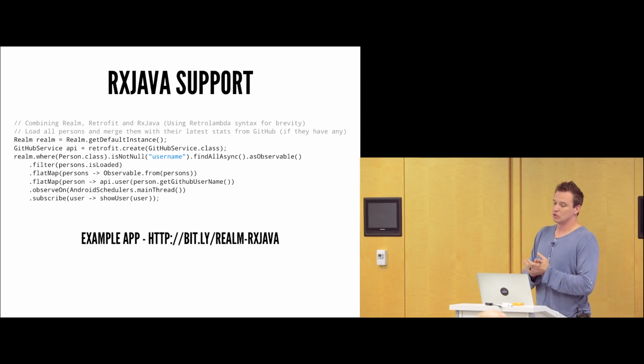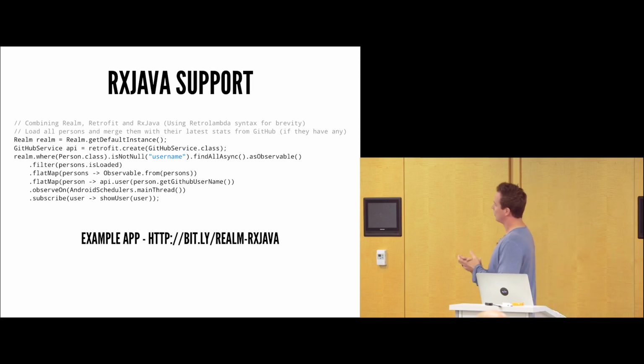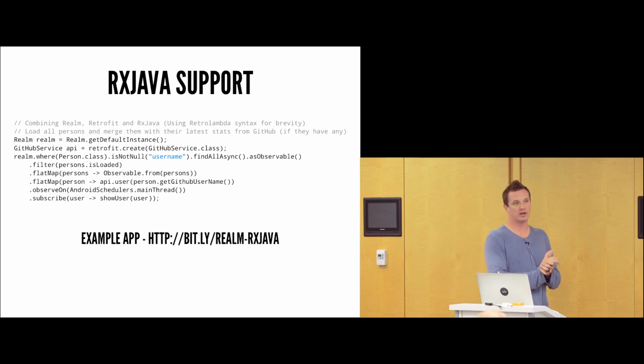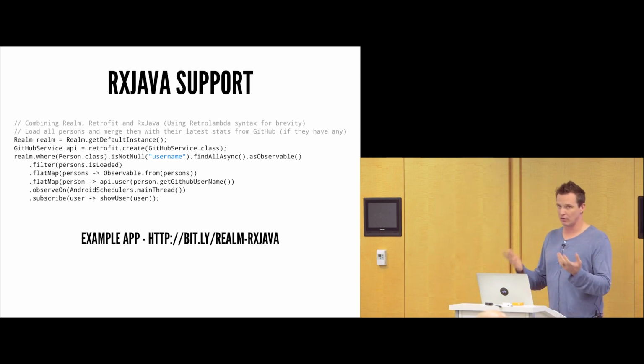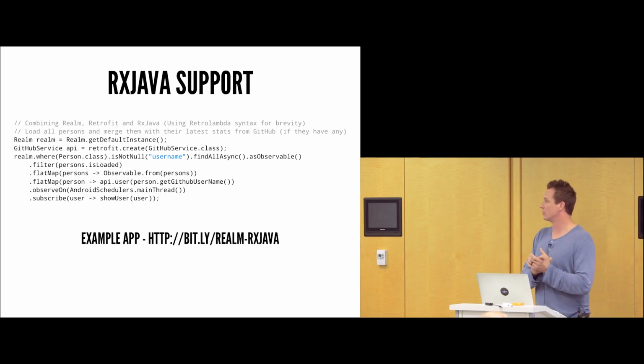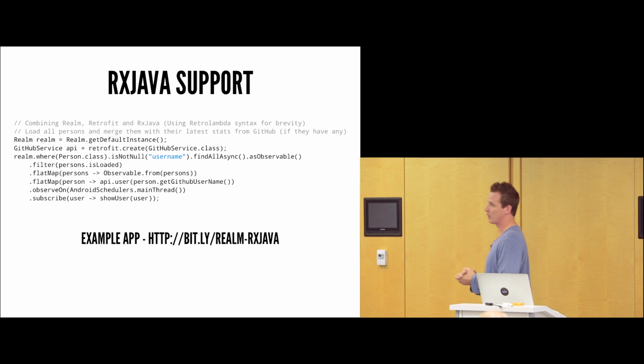So the only stipulation here is that you notice there's no schedulers listed in here. You cannot provide a scheduler. So you can't say, hey, run this on Schedulers.io. For those of you familiar with Rx, it means run it on the IO bound scheduler. You have to use the asynchronous stuff here for Realm. So the scheduler support is not built in. They are working on some type of mechanism to maybe provide some type of Realm scheduler. That's again tracked on the RxJava GitHub page.